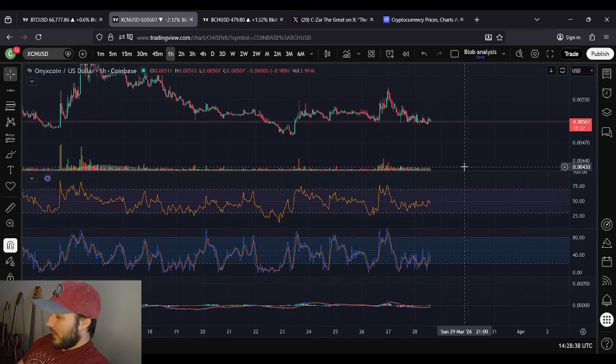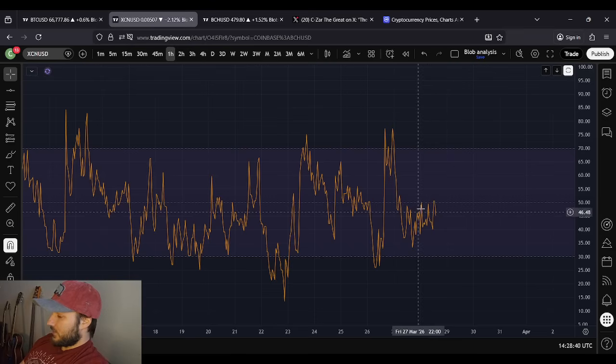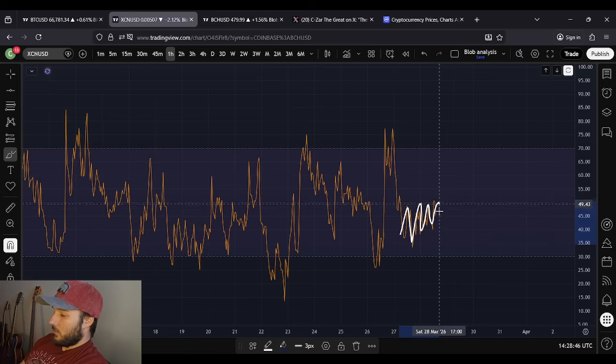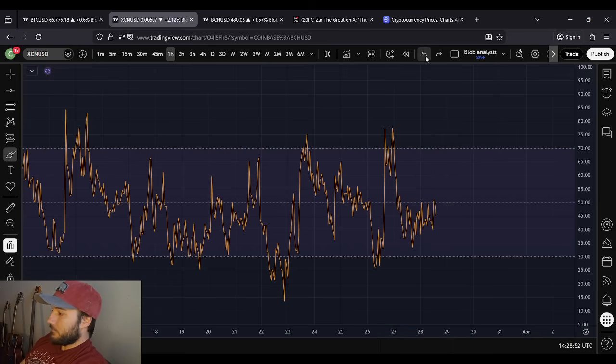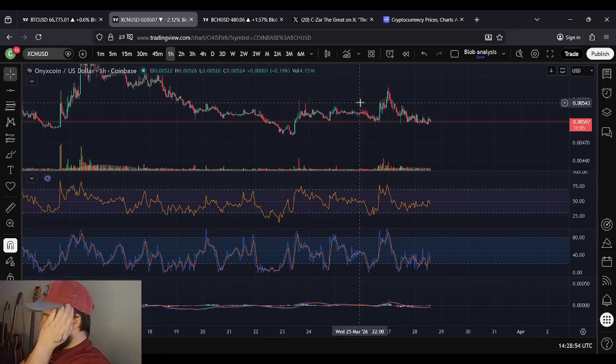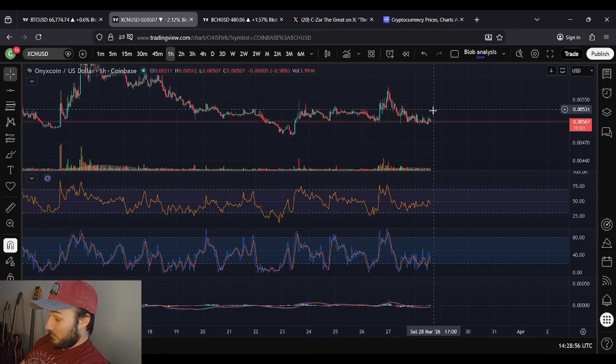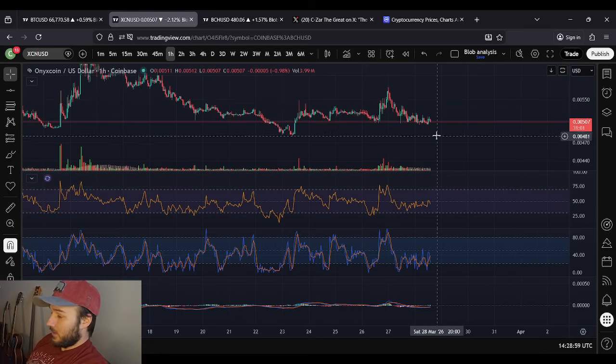1 hour time frame, looking at the indicators here. The RSI is crowding the 50. Typically when you reject the 50, that's not good, but the more that you do it, the more I'm like, we're probably going to break through. It's almost like an ascending triangle here, with a flat top and ascending lows. If we break through, short term, that's nice. It doesn't necessarily mean that we're going to do anything exceptional in the price, but at least we'd move up a little bit. And the further away we get from this point here, the better, I think.